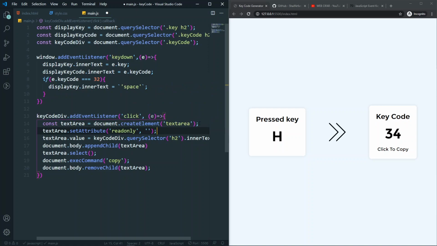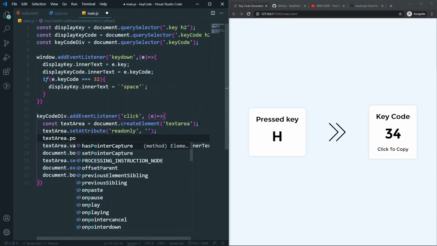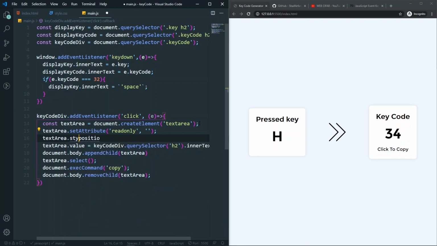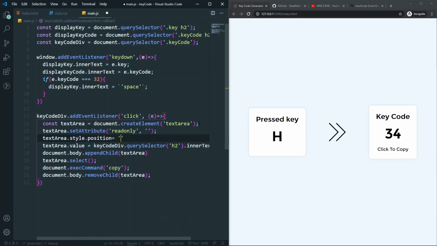And also I will have the position for the text area. So actually a style.position equals, we want to have the absolute position. So that's it. Now we have the perfect copied clipboard. The last thing that I want to have is to change the name, so whenever I click it, it will say something like copied.